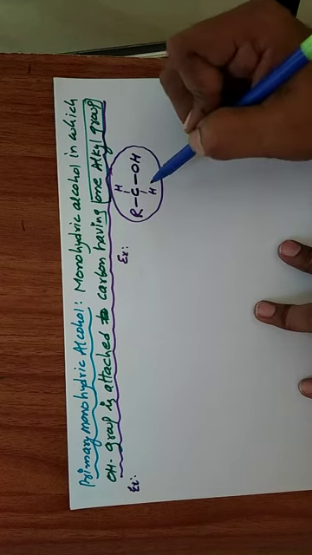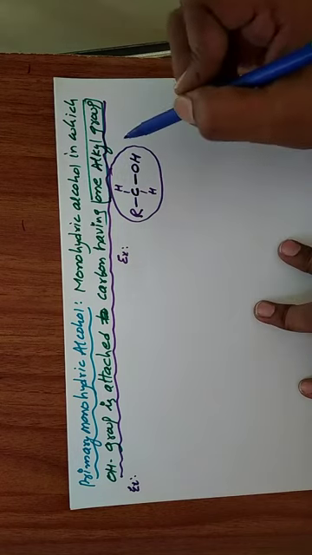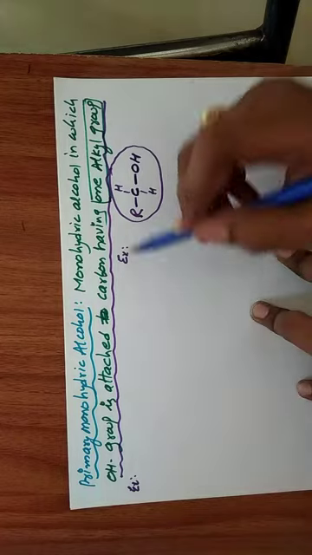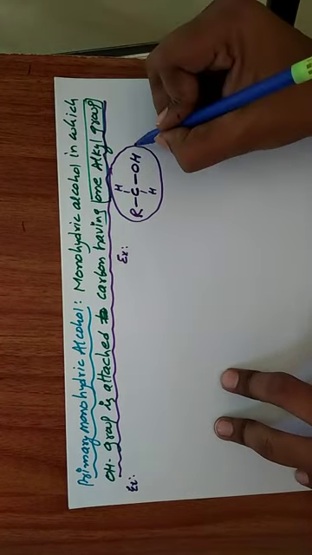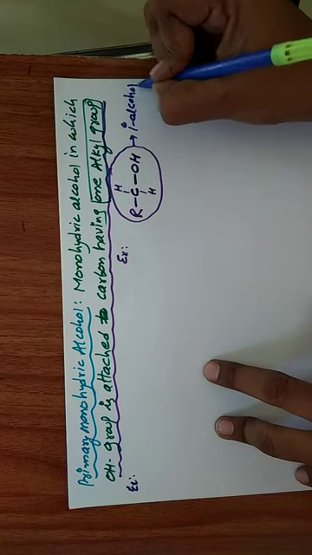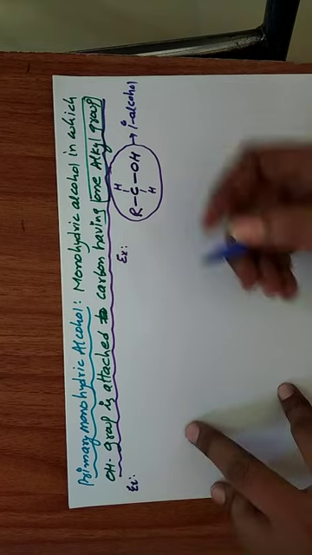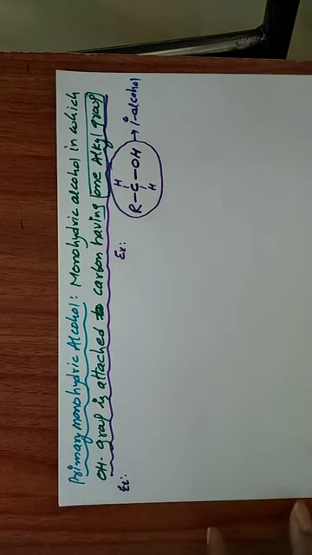That's why this is the general formula of primary monohydric alcohol. Simply we call it primary alcohol. Suppose we take another example.